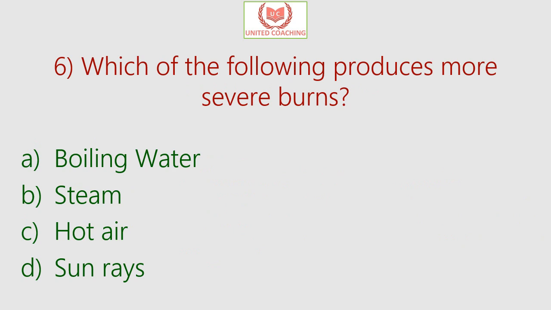Our next question is, which of the following produces more severe burns? Is it boiling water, steam, hot air, or sun rays? So the answer is steam. At the same temperature, steam causes more severe burns than hot air, boiling water, or sun rays, because steam has more heat energy in the form of latent heat. It requires latent heat of vaporization for boiling water to change phase from liquid to vapor. So when steam comes in contact with our skin, it releases more heat and thus causes severe burns.